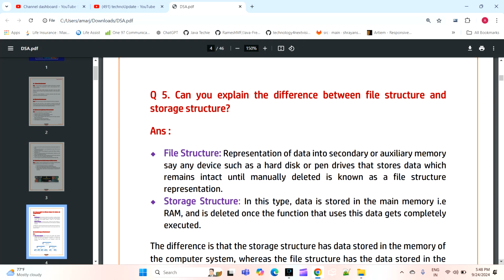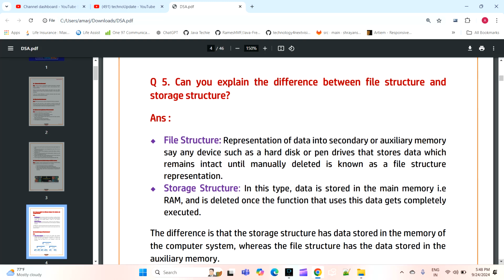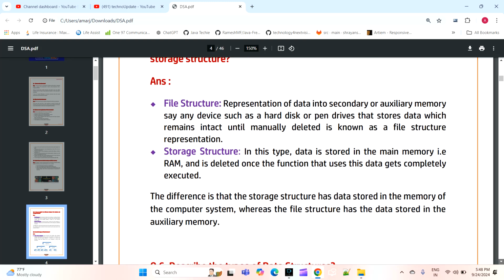Now the next question is, can you explain the difference between file structures and storage structures? What is a file structure and what is a storage structure? When to use storage, when to use file based structures and so on.